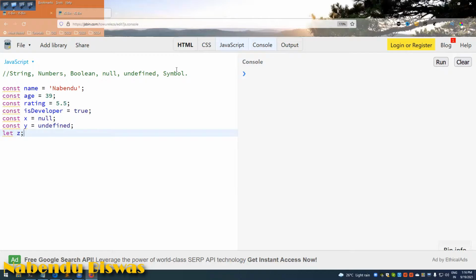Now there is an operator known as typeof in JavaScript, which tells what is the type of this thing. So I will check the type of it by console.log typeof name.